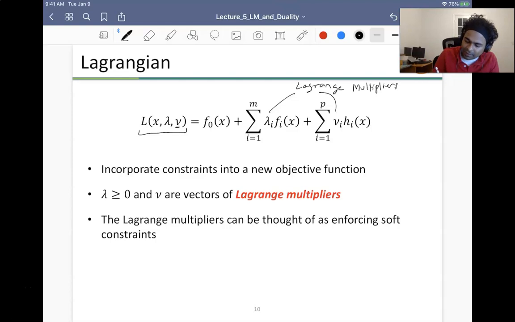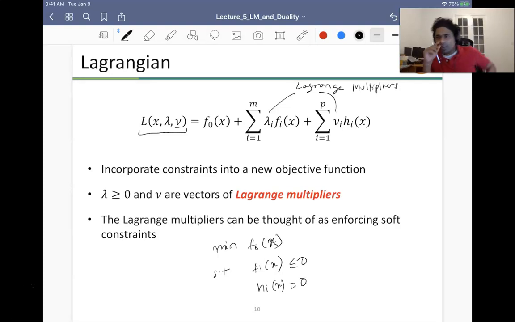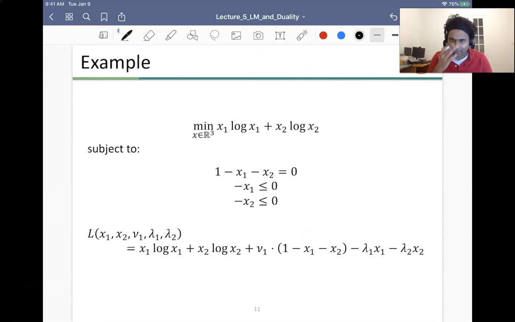So if you recall, my problem was minimize f0 of x subject to the constraint that my fi of x is less than or equal to 0 and hi of x is equal to 0, right? So whenever I have inequality constraints with a less than sign, I require my Lagrange multiplier to be greater than or equal to 0, right? So this is my constraint. Whenever I have equality signs, the nu over here doesn't need to be greater than or equal to 0. So this is something you might want to keep in mind. The Lagrange multipliers can be thought of as enforcing soft constraints, basically.